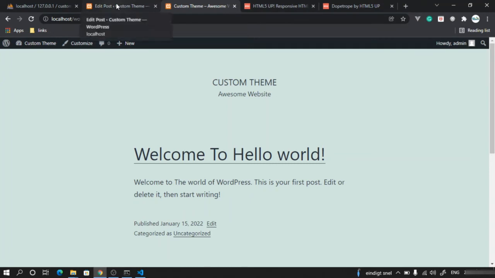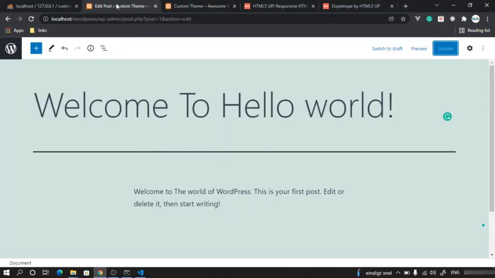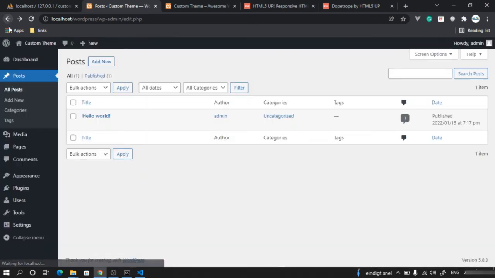So there are different content editors in various companies who make sure they manage the content of a website without the intervention of developers. Let's say I want to post a new article.